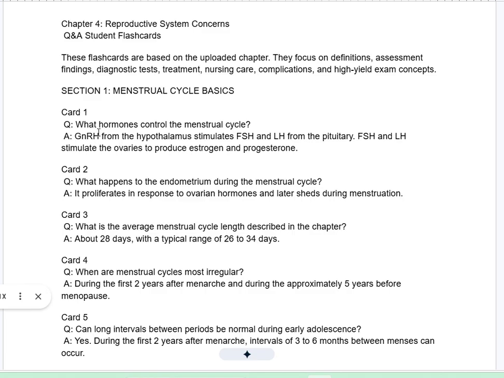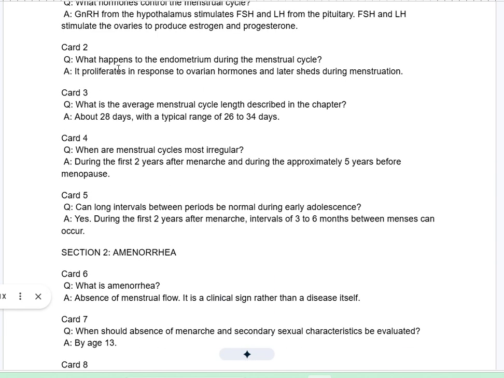Card 1. Q. What hormones control the menstrual cycle? A. GnRH from the hypothalamus stimulates FSH and LH from the pituitary. FSH and LH stimulate the ovaries to produce estrogen and progesterone. Card 2. Q. What happens to the endometrium during the menstrual cycle? A. It proliferates in response to ovarian hormones and later sheds during menstruation.